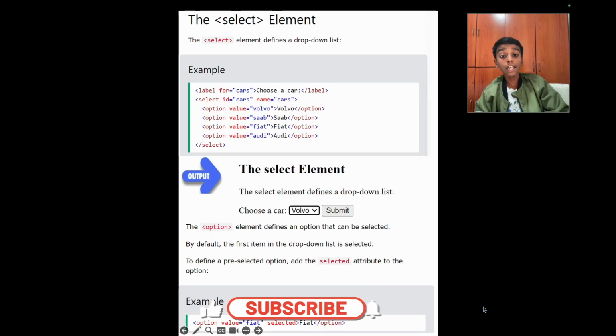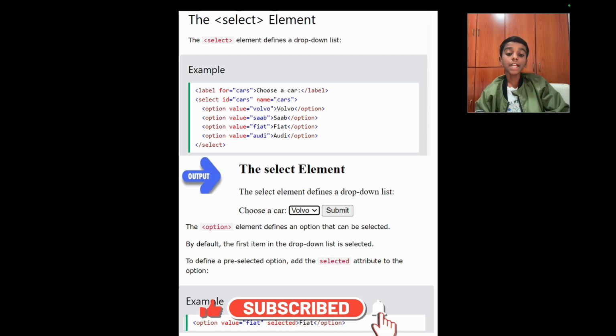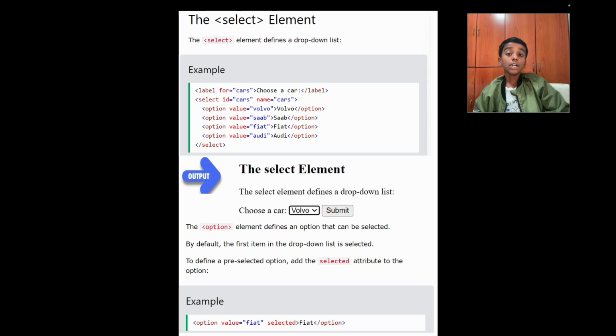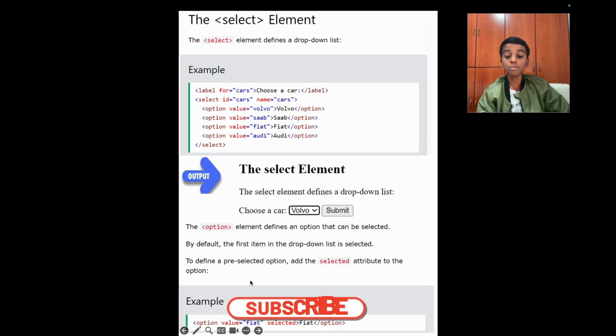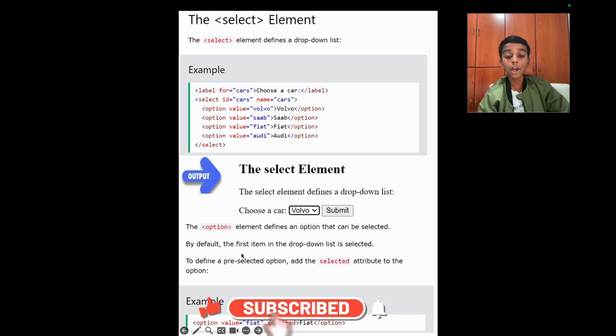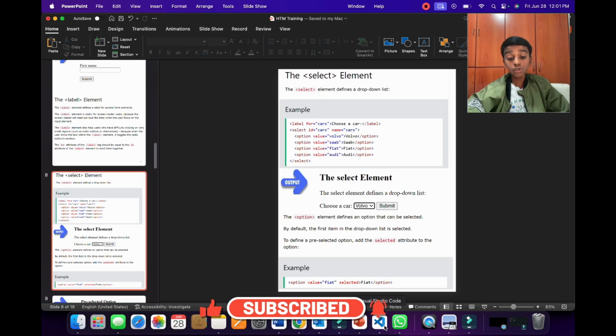Here the option element defines an option that can be selected. By default, the first item in the drop-down list is selected. To define a pre-selected option, add the selected attribute to the option. As you can see here in an example, the value of fiat is shown as selected, where the value of fiat is the same as the content fiat, and then here we wrote the attribute selected. That means the selected one will be the first drop-down item that is selected. Now let's go to Visual Studio Code to run this.